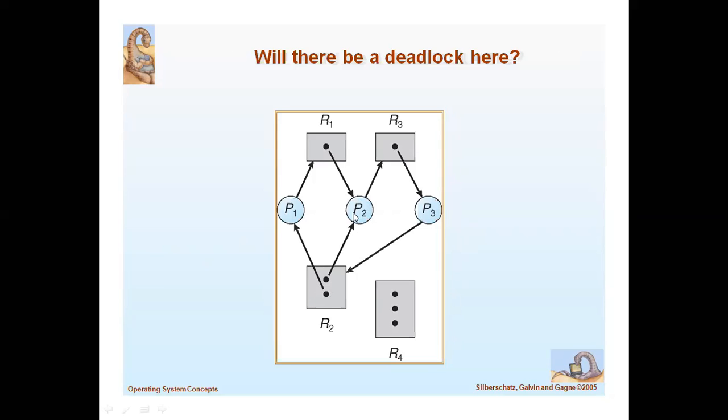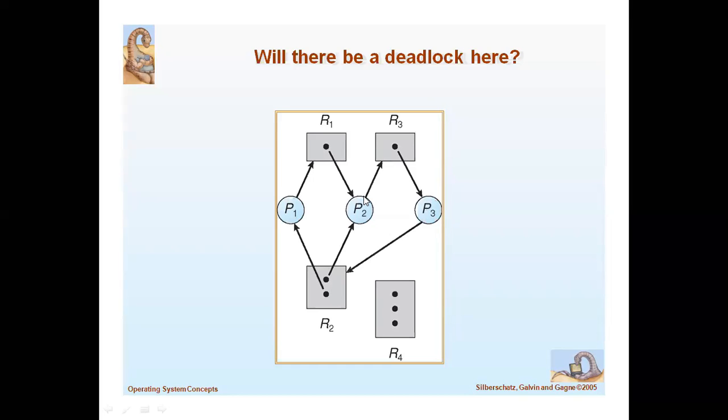Here P2 is accessing an instance from R2 and it is waiting for the resource R3. But R3 is not available. It is already held by another process, that is process P3. And P3 wants a resource from R2. But R2 has only two instances. One instance is held by P1, another instance is held by P2.